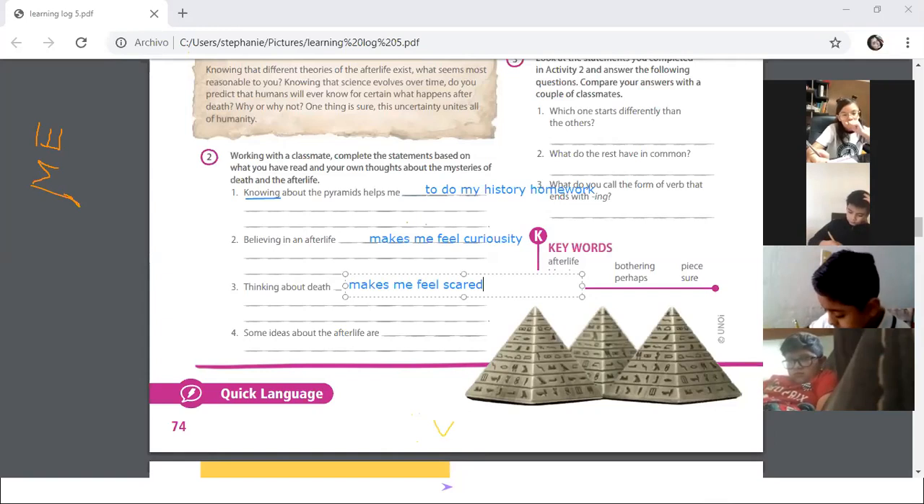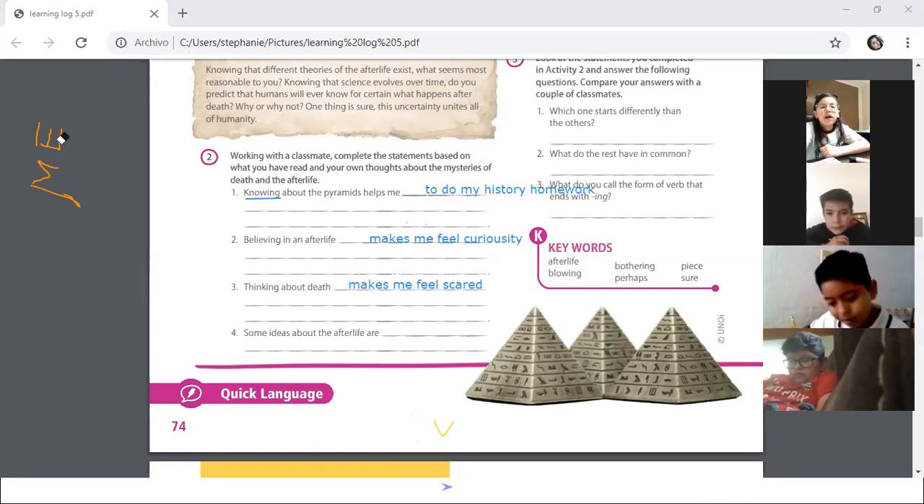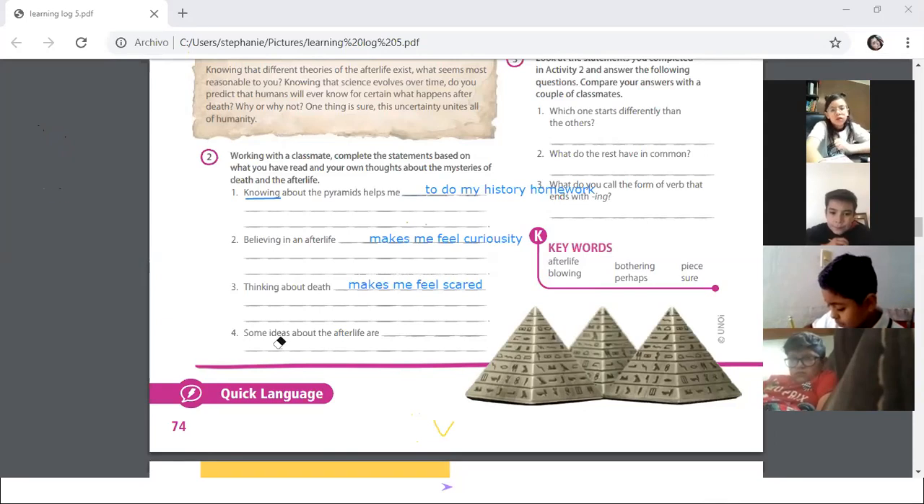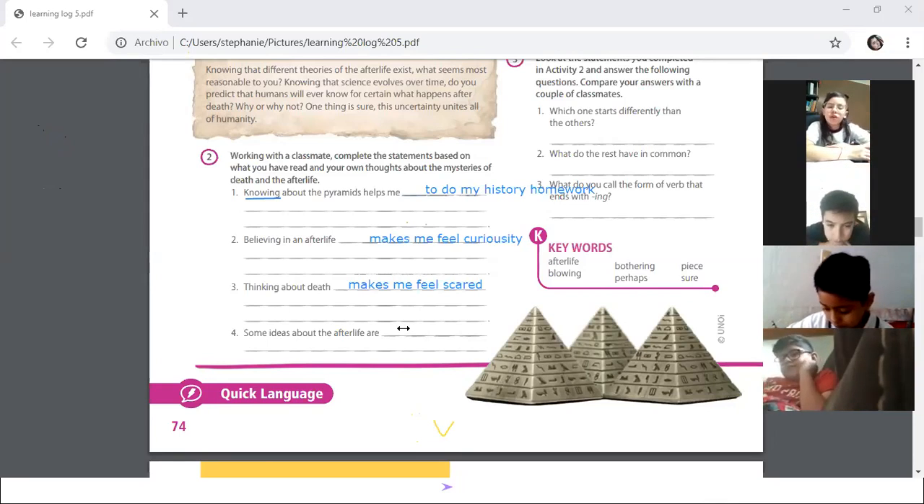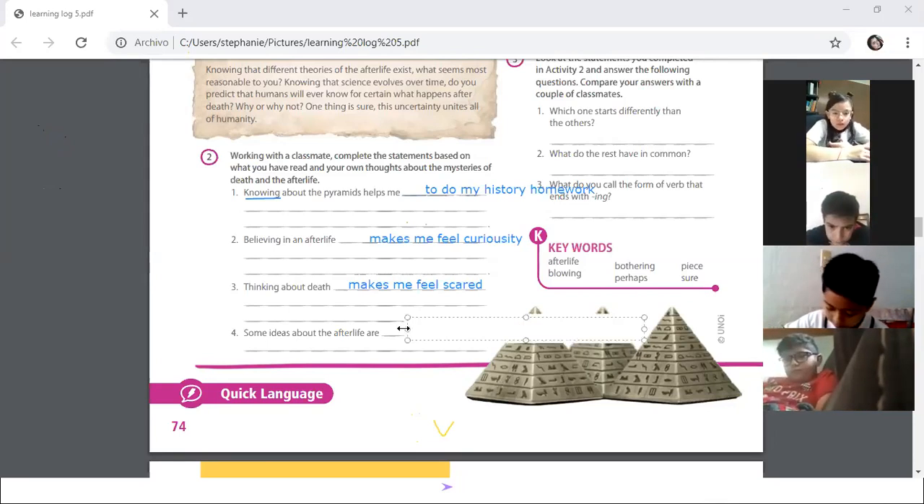And can you identify the gerund here? In the beginning. At the beginning. So it's like a subject. Exactly. You are so intelligent, students. You can identify super good. Some ideas about afterlife are, what do you think? The ideas that, for example, listen, ancient Egyptians believed that there is another life after this. For that reason, they mummified the pharaohs.